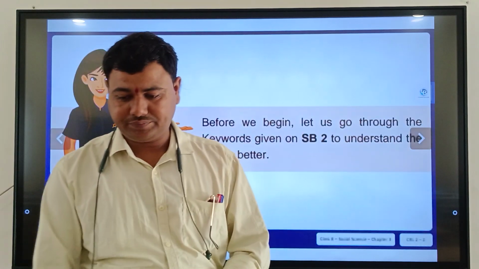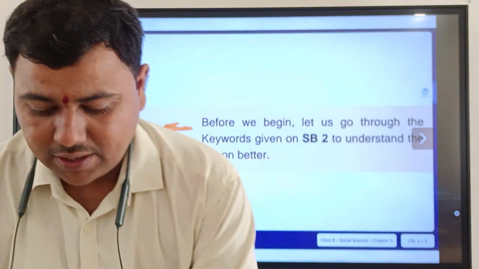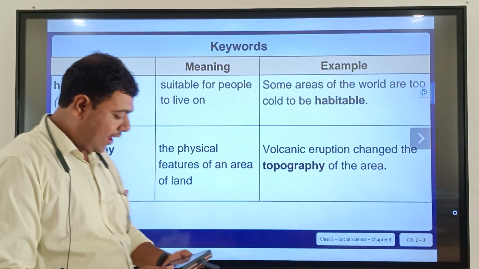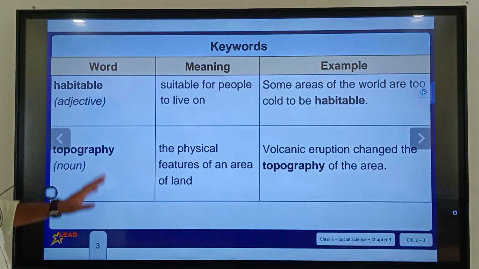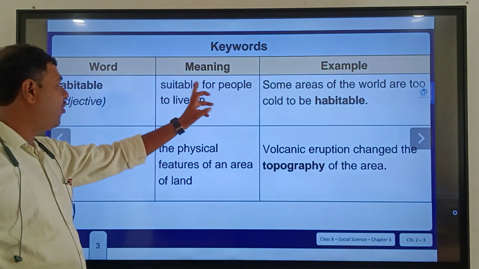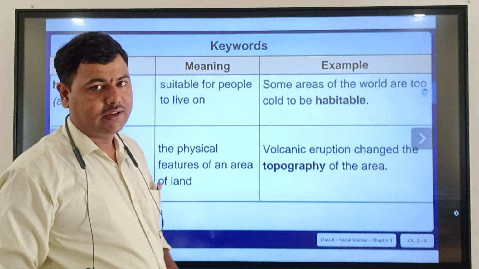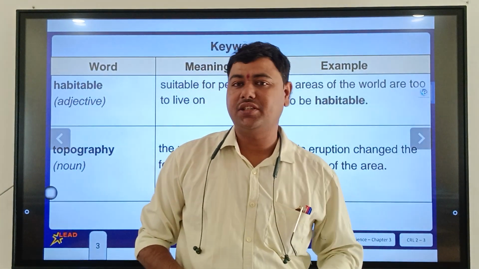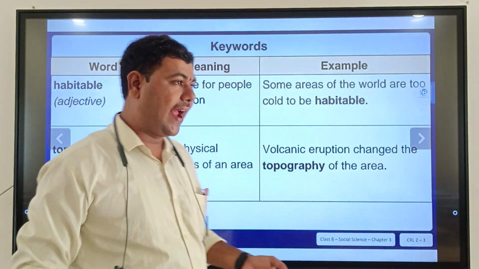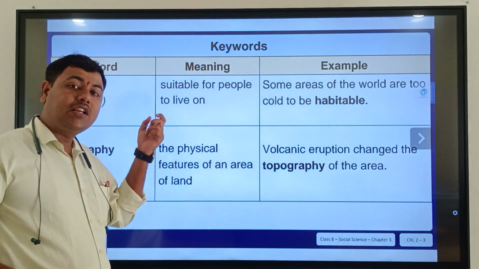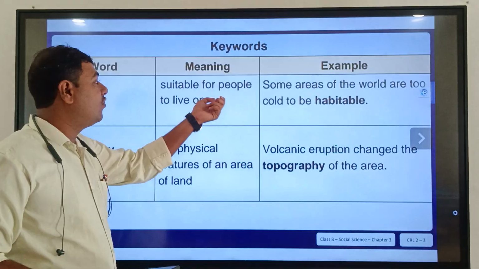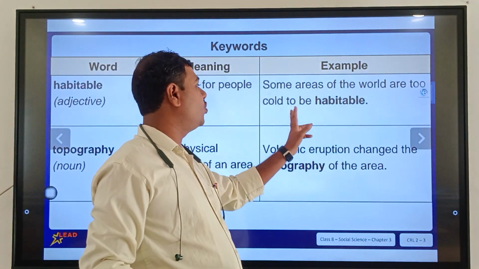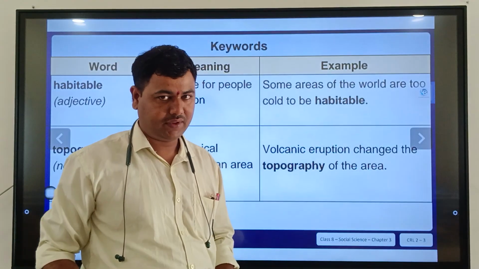Before beginning this, some words are there. The word is habitable. It's an adjective meaning suitable for people to live on. You have learned the word habitation in science. Right? The land is habitable. What is habitable? Suitable conditions, suitable for people to live on. Example: some areas of the world are too cold to be habitable.